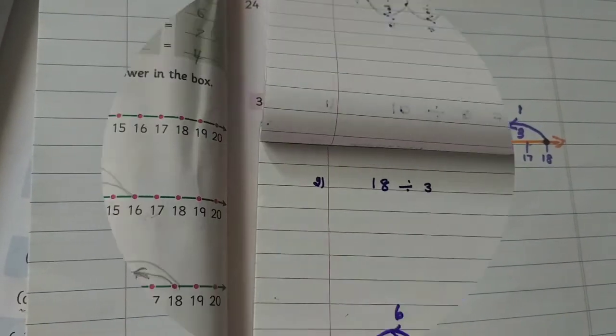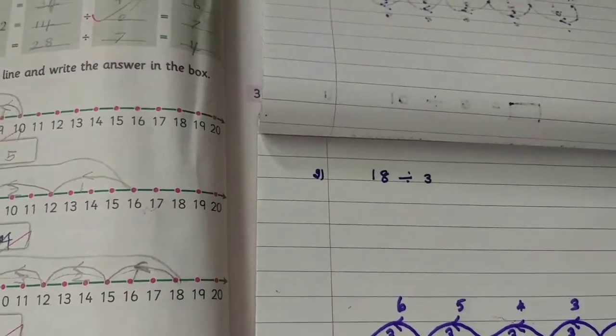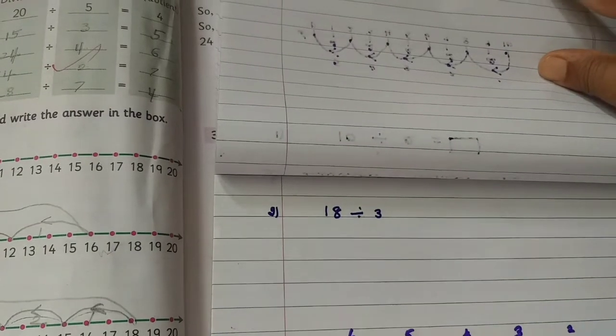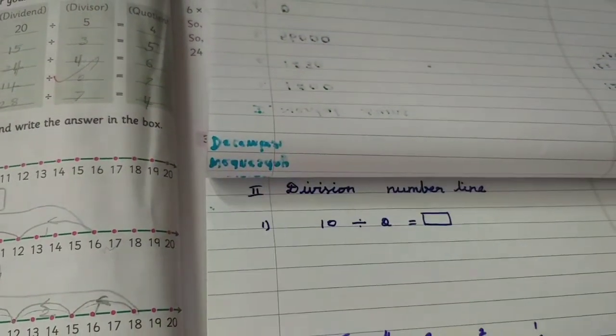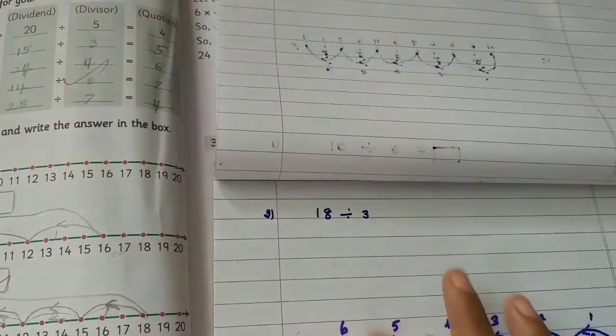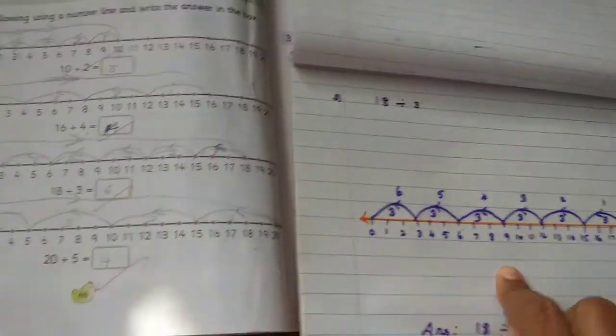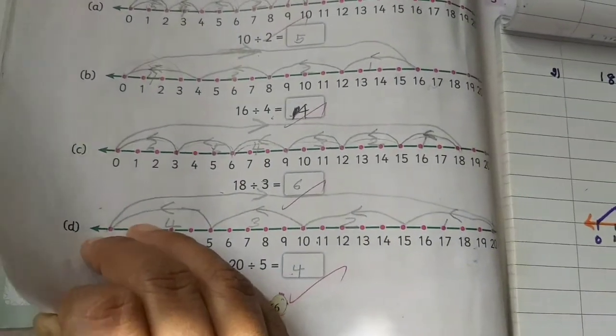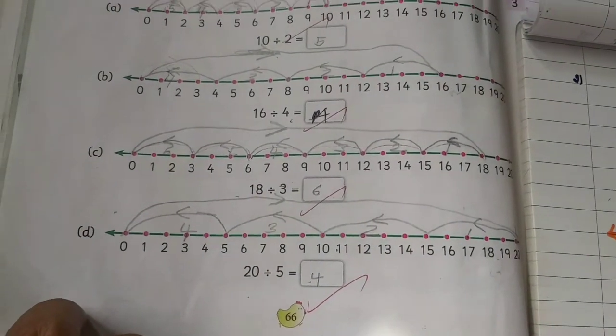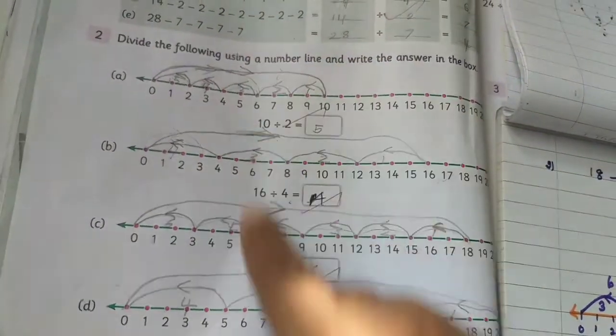Okay. Thank you, students. Today's assignment work is the classwork note. You should write the classwork note very neatly. That is the second Roman letter. Okay. And the 2 sums only. And next you should write the book exercise also. That is page number 66. You should write the book exercise.